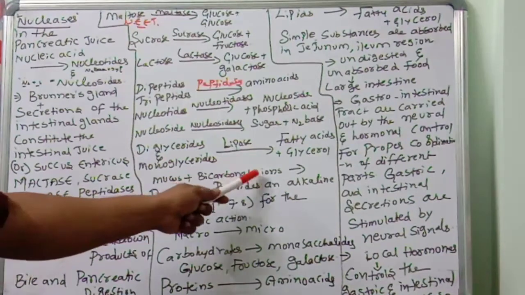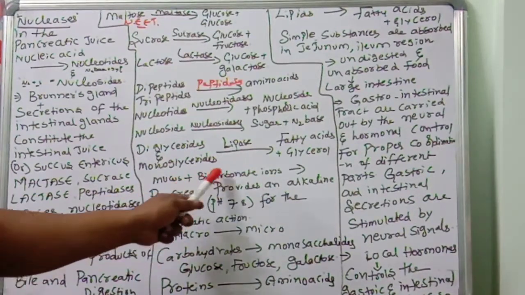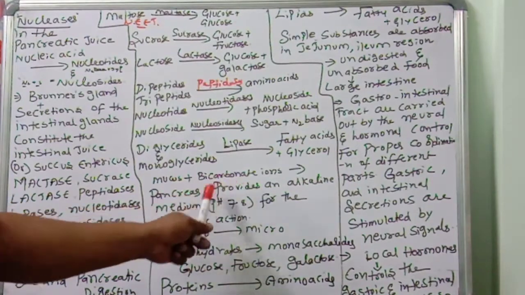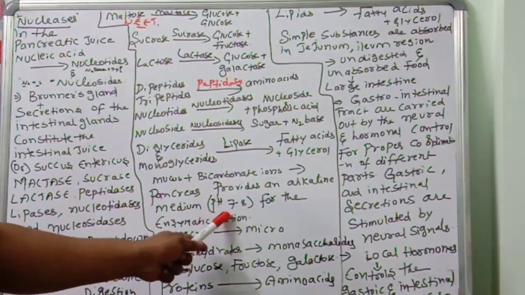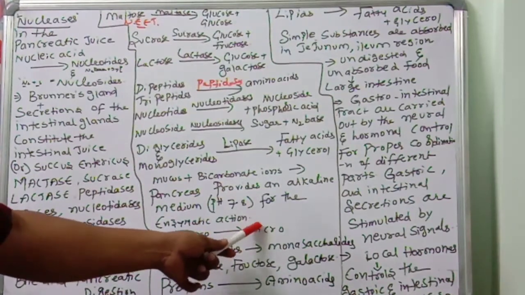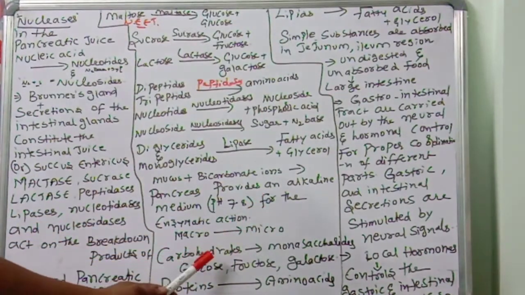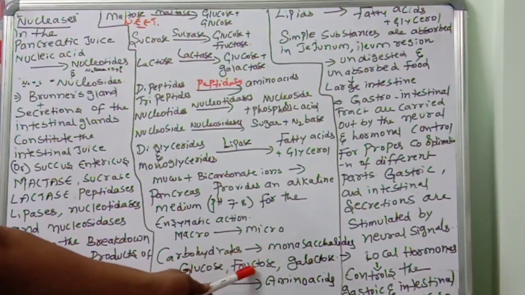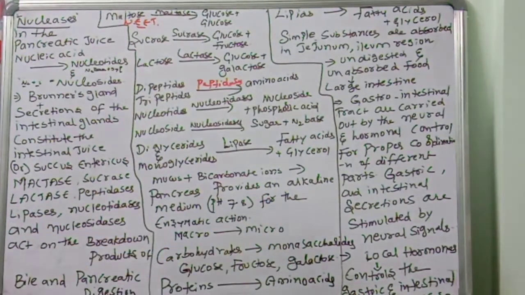Mucus plus bicarbonate ions. So these mucus and bicarbonates from pancreatic medium, right? Pancreas, which provides an alkaline medium for the enzymatic action for conversion of macro to monomeric or micro substances. Carbohydrates convert into what? Monosaccharides like glucose, fructose, galactose.